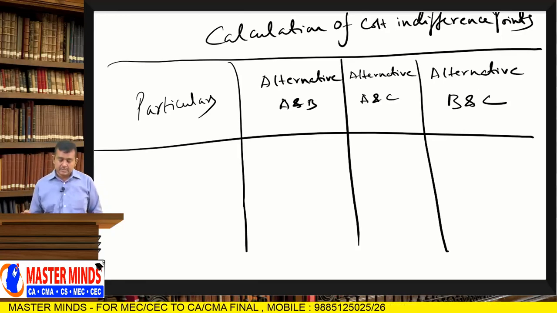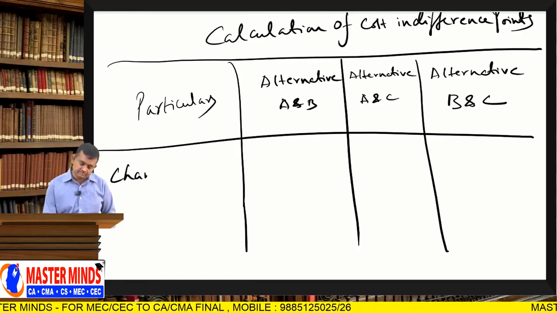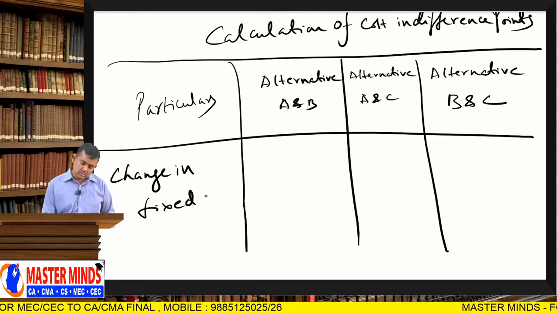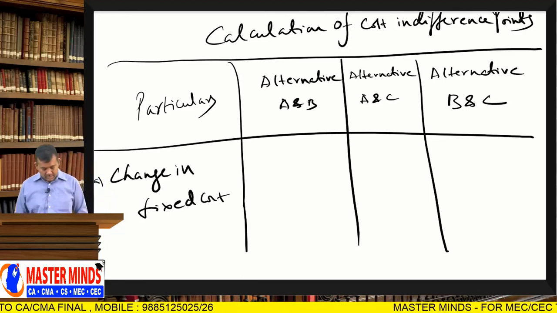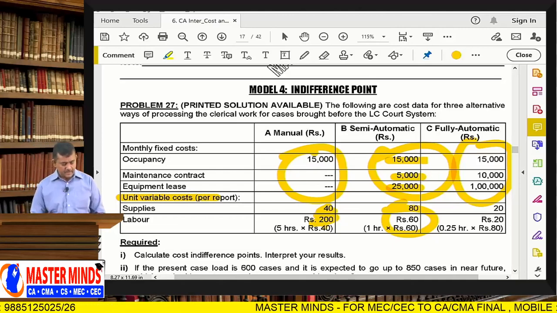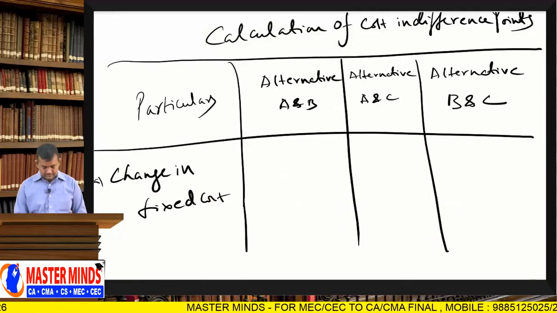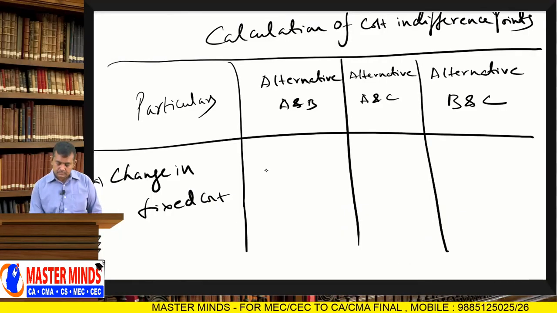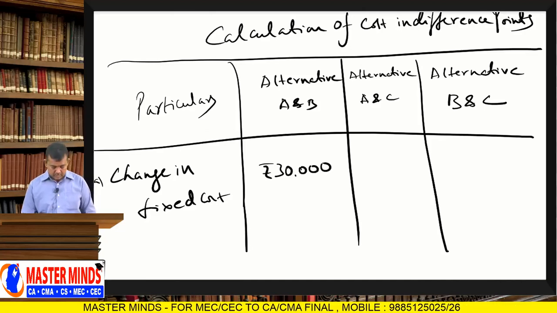So, change in fixed cost. A and B: 45 minus 15, that is 30,000.